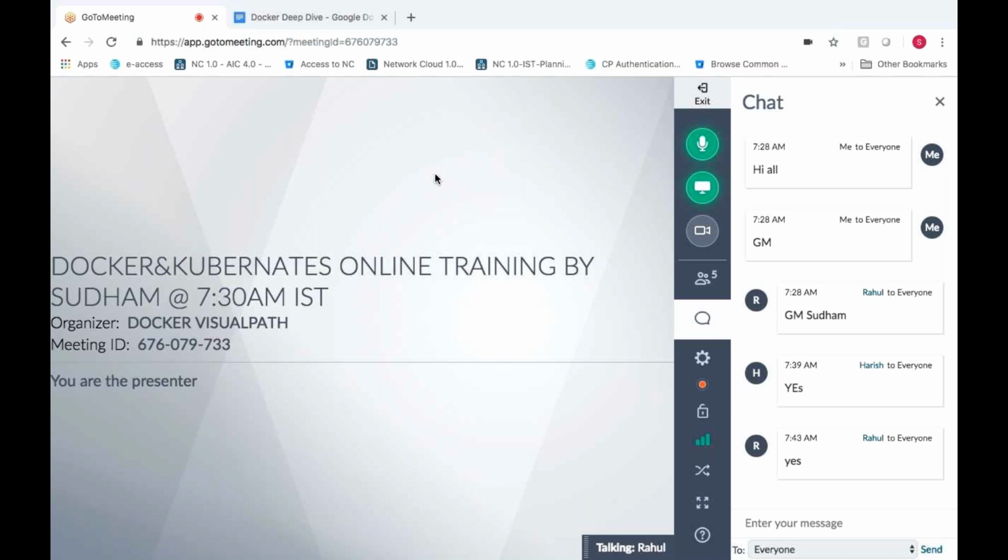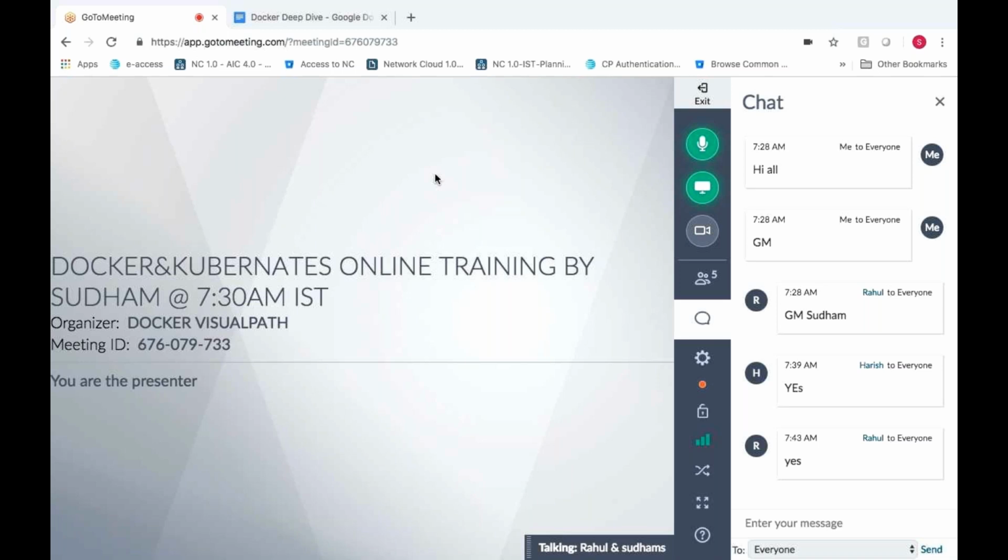So for the none network, where does it exactly come into picture? See, when you want your container to be created and it should not have any network, then we need to create it that way. You don't get any internet connection to it, but still the container will be created with no network available, only localhost. So what is the advantage of it? You can use it for another container as a backend application.